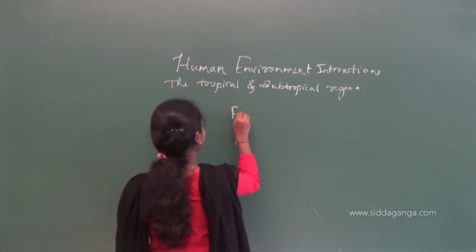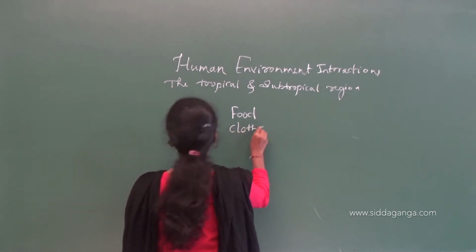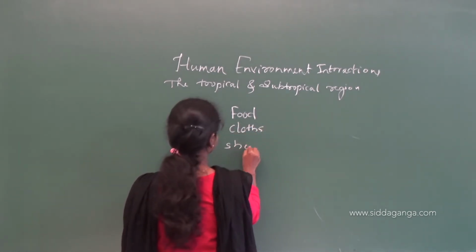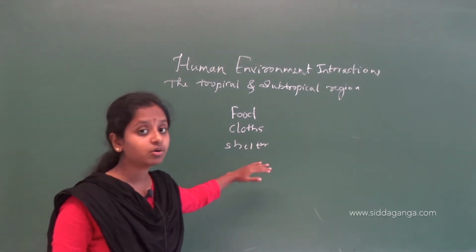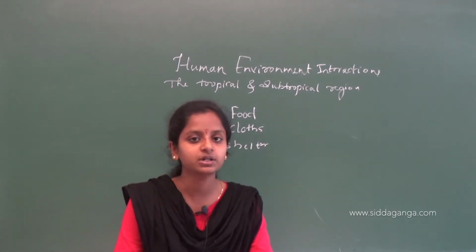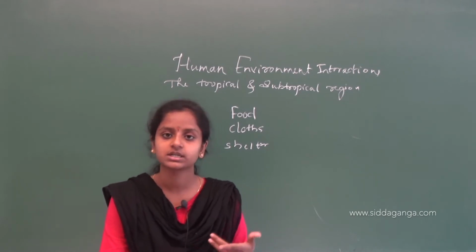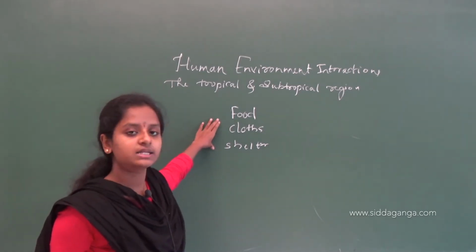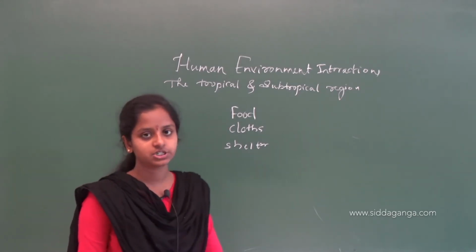Even people from Davangere and people from the Amazon river basin share the same needs. Food, clothes and shelter are the basic needs which all people share.